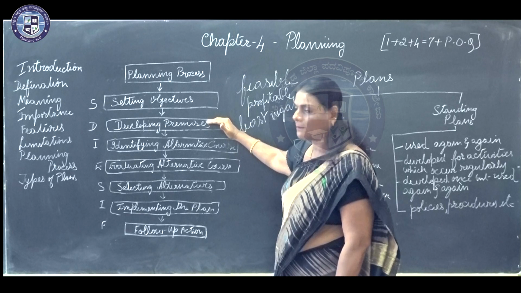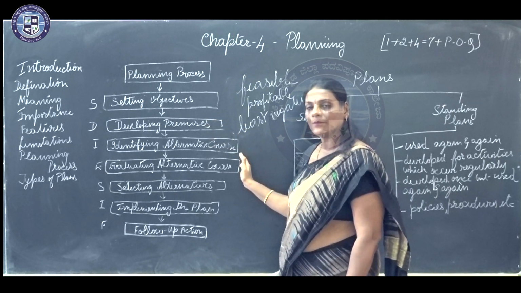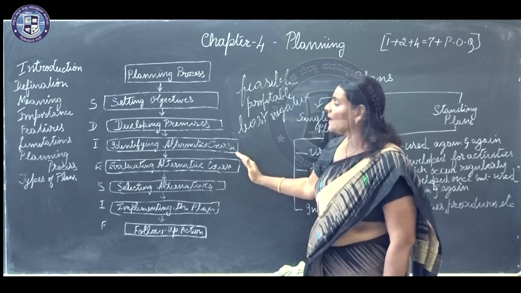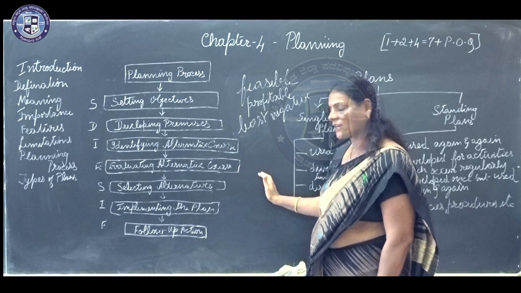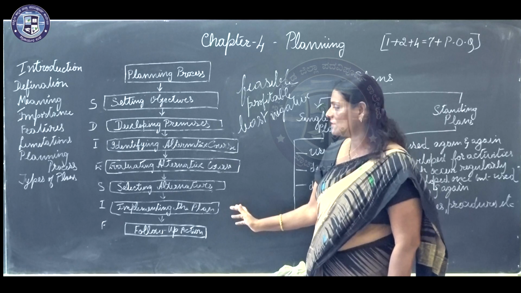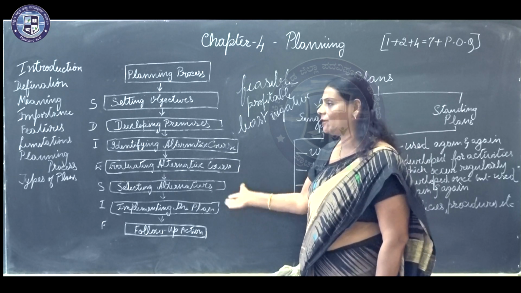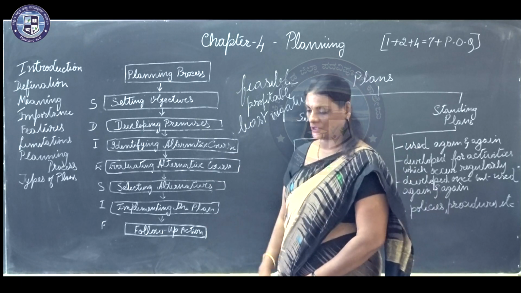The next one being developing premises. The third one being identifying alternative courses of action. The next being evaluating the alternative courses of action. Then comes selecting the alternatives. After you have selected, you implement the plan, and the last step being the follow-up action.